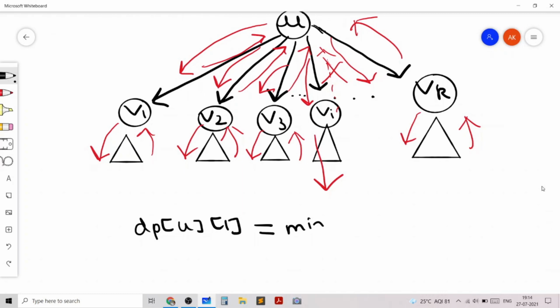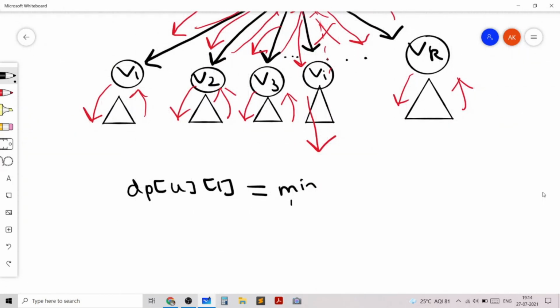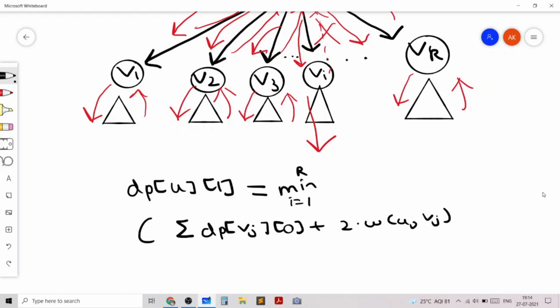So the min over i from 1 to k of the sum of dp vj 0 plus 2 times the weight from u to vj. However, this will apply only for all j going from 1 to k with j not equal to i, because for all the children vj not equal to i, we are exploring the whole subtree and coming back to u.